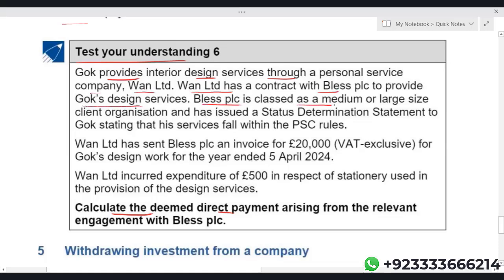Bless PLC, classed as a medium or large client organization, has issued a status determination statement for GOK stating that services fall within personal service company rules. One Limited has sent Bless PLC an invoice of 20,000 VAT exclusive for GOK's design work for the year ended 5th April 2024. One Limited incurred expenditure of £500 on stationery used in the provision of the design services.